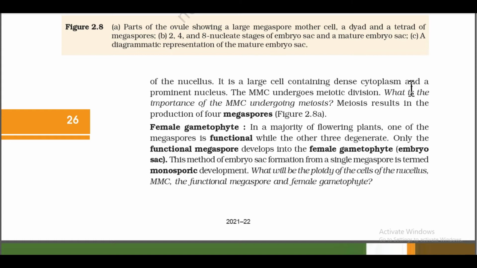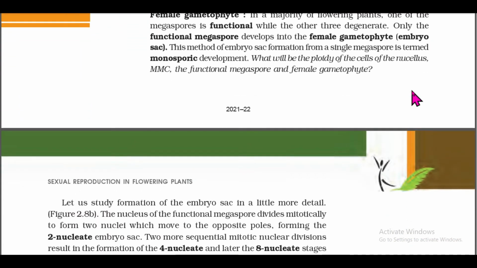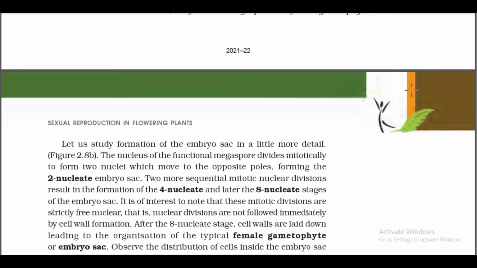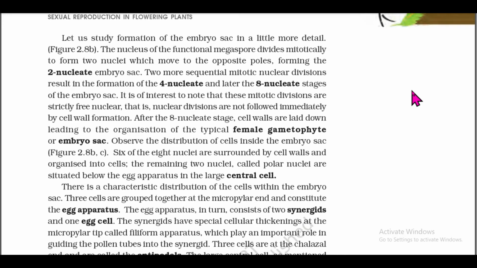What will be the ploidy of the cells of the nucellus, MMC, the functional megaspore and female gametophyte? Let us study formation of embryo sac in a little more detail. Figure 2.8a.